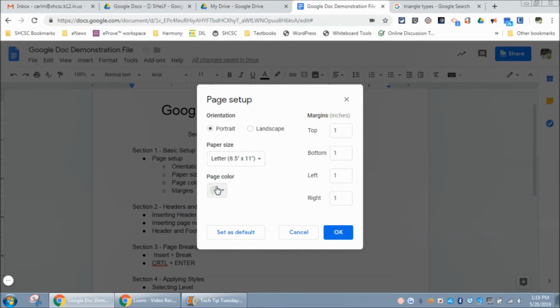So you could select a color if you don't want to have a white background. You can also adjust the margins. Right now they are default. They are at 1 inch by default, and you can change those.